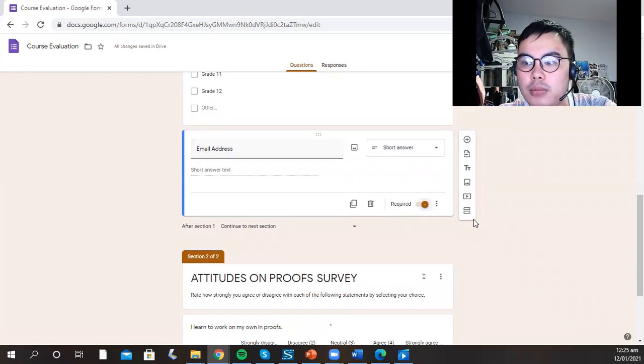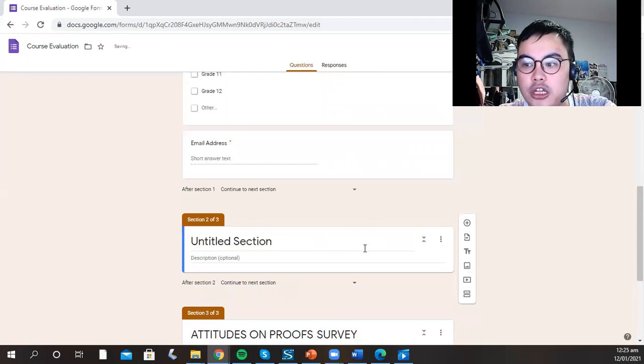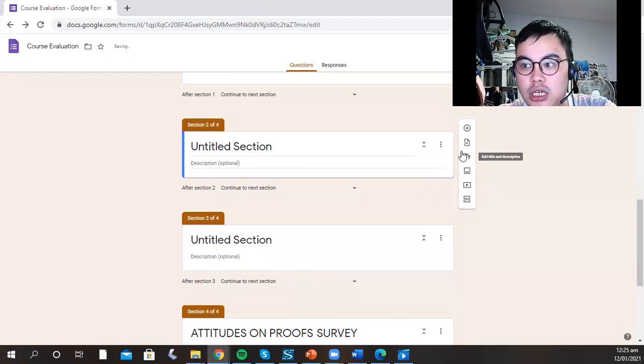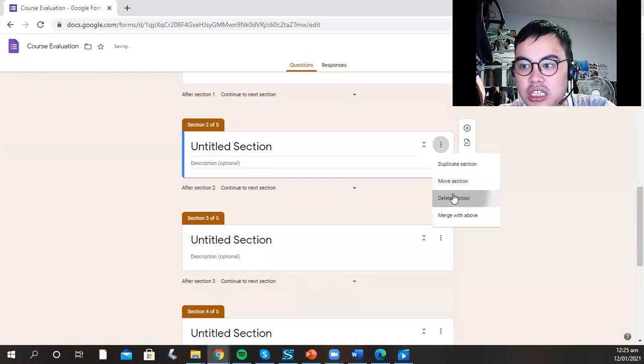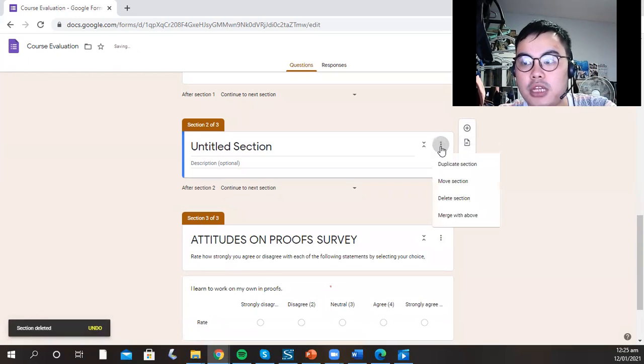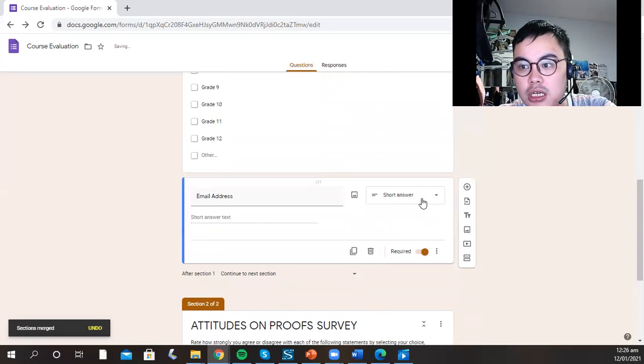If you want to add more sections, click add section, so you'll have another page. But if you want to delete a section, click delete section. You don't want unnecessary sections. Delete section again. Oh, by the way, if you want to merge with a section, merge with above.